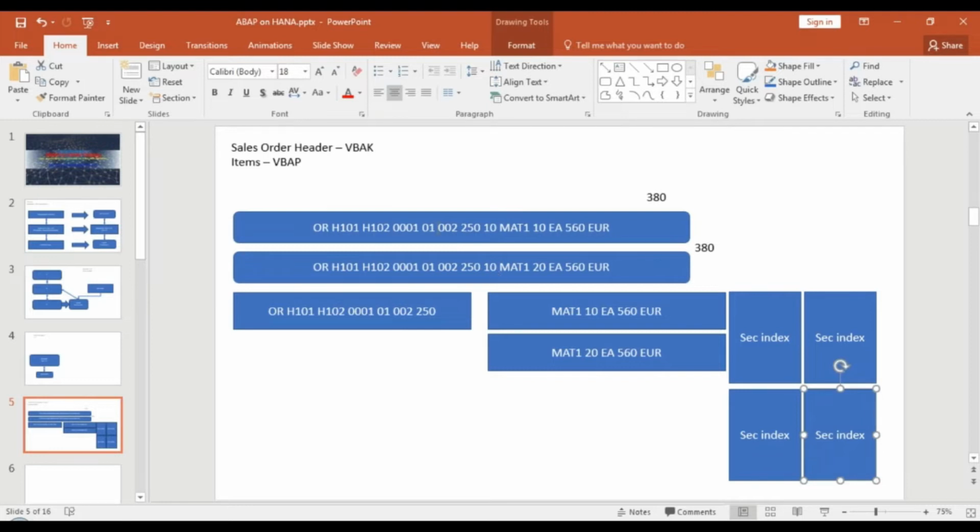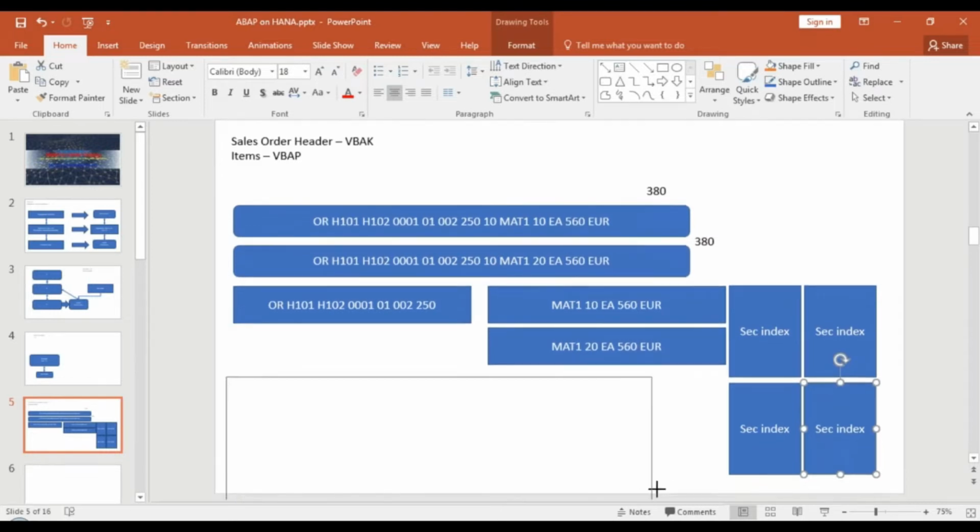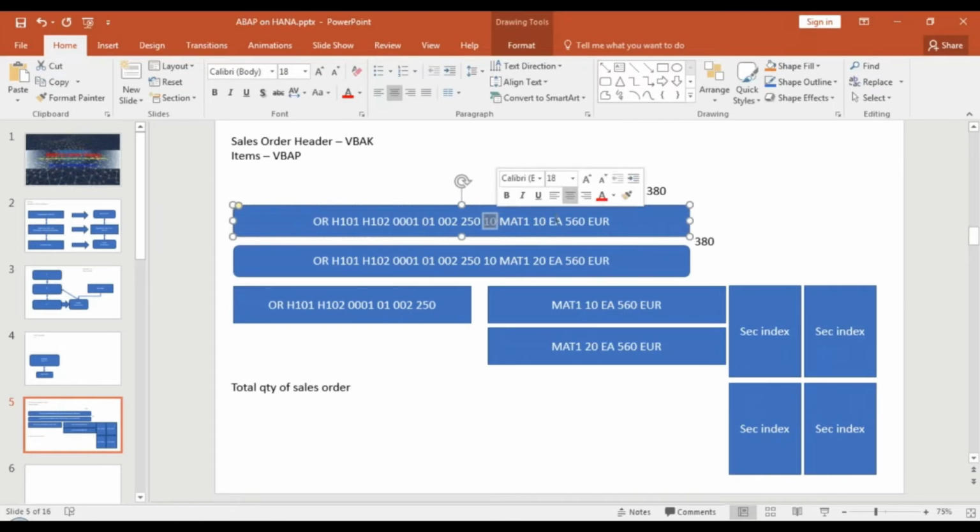Now suppose in this kind of a row store, I fire a query just to read my total quantity of sales orders. If this is my select query, then what would you do? You have to traverse throughout these rows like this. You find a quantity here, let's say 10 for material 1, and then again you find another quantity 20 and 30 and so on for a given sales order. So you are traversing throughout the entire set of columns line by line. That's the biggest disadvantage. Your performance will get a hit when you are aggregating the data.